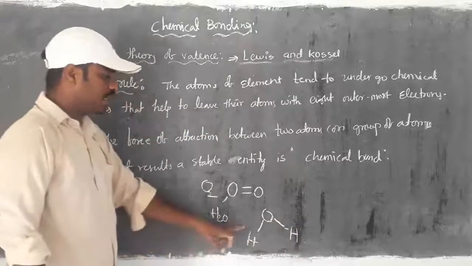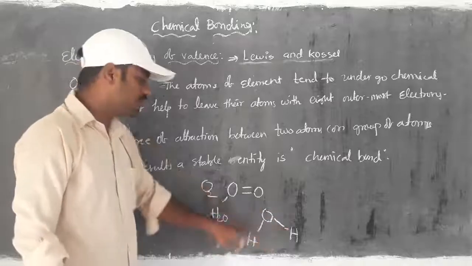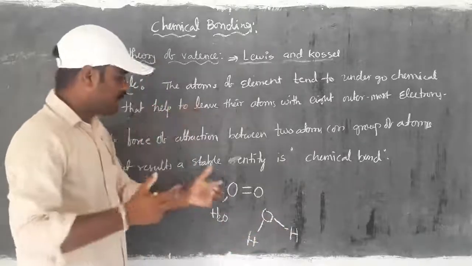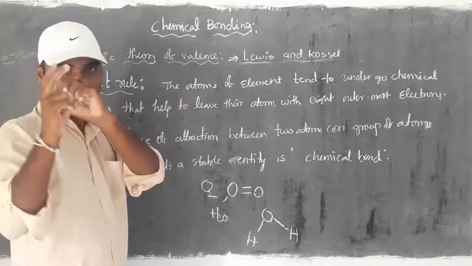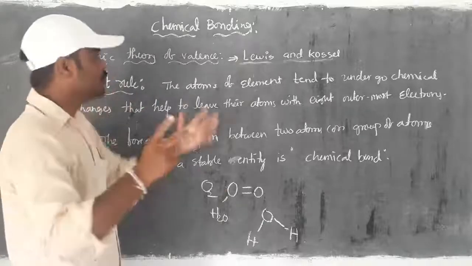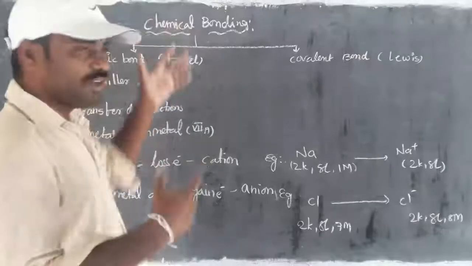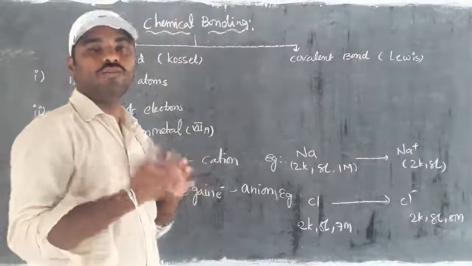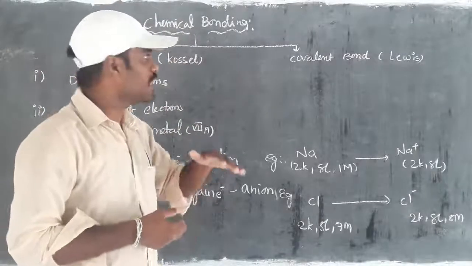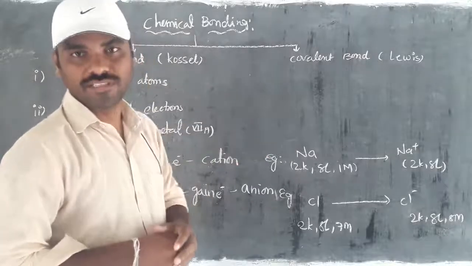Right? So here, three atoms are there. For that, this one we call as a group of atoms. But here we have only two oxygens, which means two atoms. Have you got clarity? In chemical bonding, we have to see how the bond is formed. So it has a particular process, right?